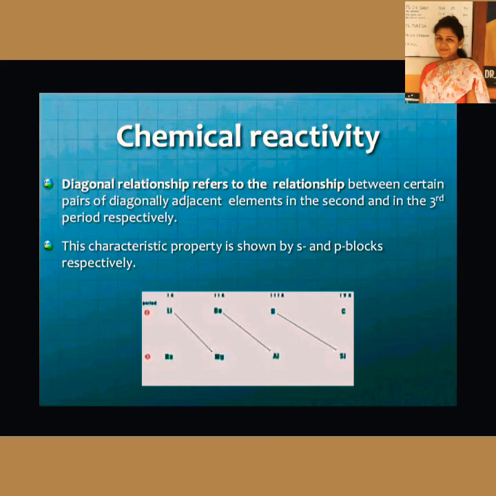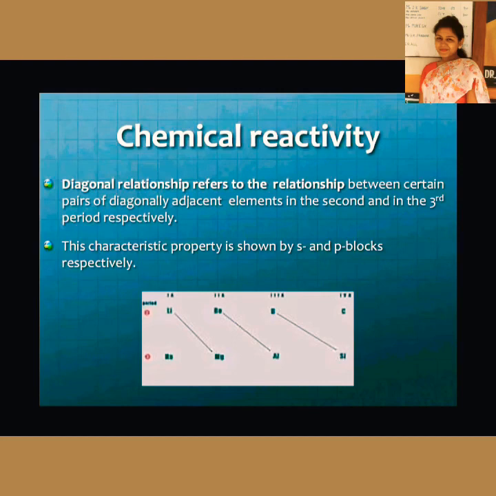Beryllium will show chemical properties similar to aluminium, and boron will show chemical properties similar to silicon. Now this is called a diagonal relationship, and in this diagonal relationship the chemical properties are very much similar.